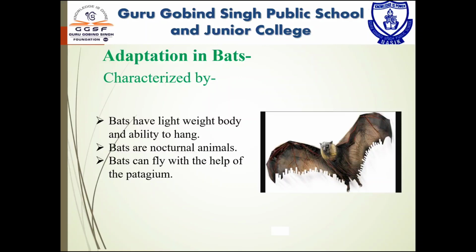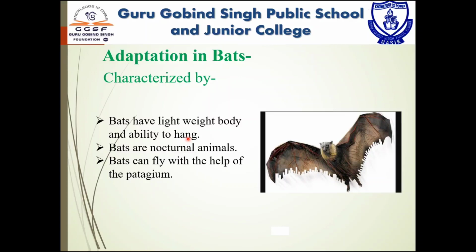Now let's see how bats adapt to the environment. Bats can fly with the help of the patagium. Patagium means a thin fold of skin between their forelegs and hind legs. Bats have a lightweight body and the ability to hang.